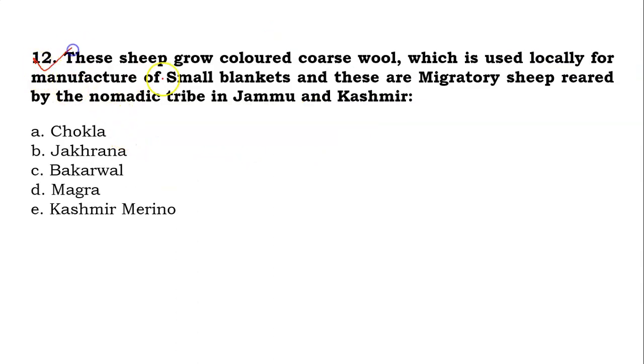Now the 12th question: these sheep grow colored coarse wool which is used locally for manufacturing of small blankets, and these are migratory sheep reared by the nomadic tribe in Jammu and Kashmir. Most of the clues I have given you in this question.